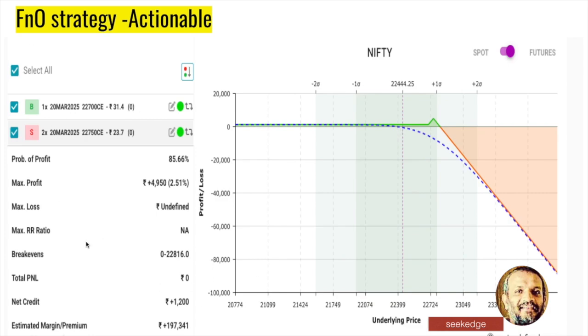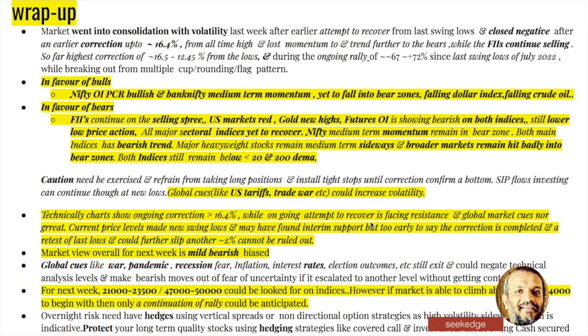So it's partially hedged, partially risk defined, not fully. If price suddenly spikes up to 23,000, you have to get out, otherwise you will incur a huge loss. So there is a risk associated. It's a call ratio spread, with a 1:2 ratio. You can have 1:3, 1:4, whatever you want. But this is partially risk defined because the fear is on the downside, so you're covering that risk. That's it. Now let's try to wrap it up.